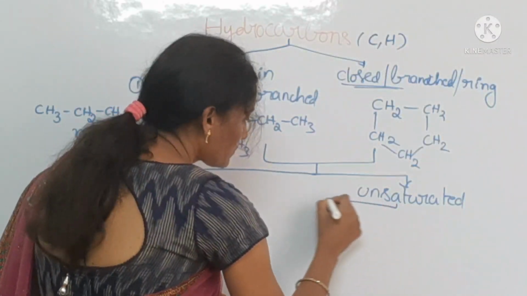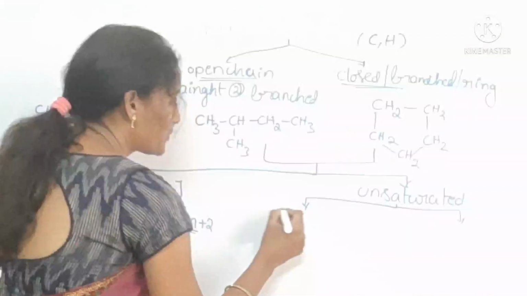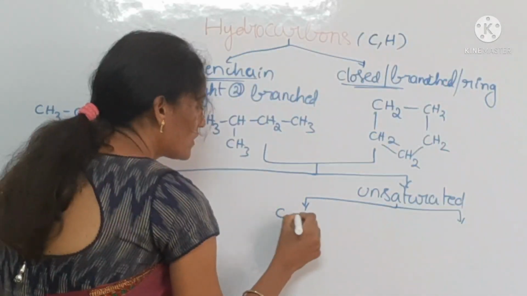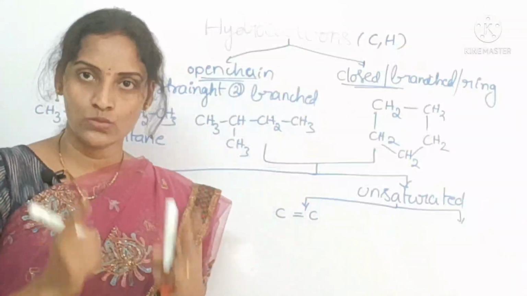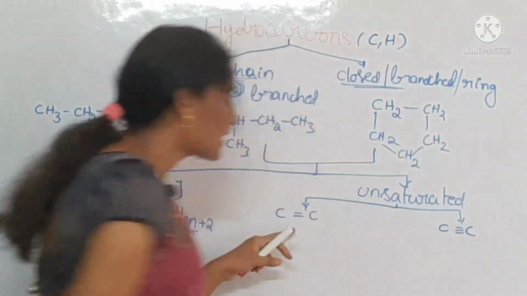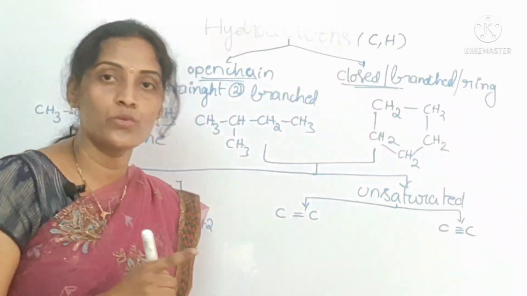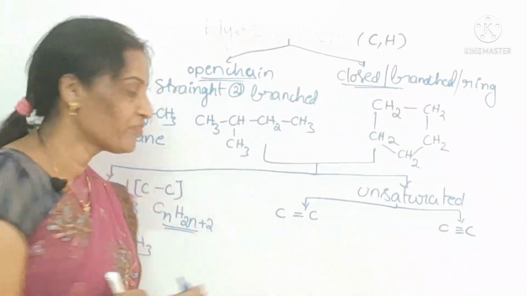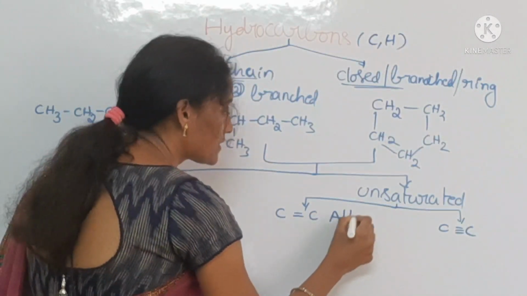Again, coming to unsaturated hydrocarbons, these are of 2 types. If a carbon-carbon double bond is there, that is one type, and if a carbon-carbon triple bond is there, that is another type. What do you mean by double bond? That is alkenes.